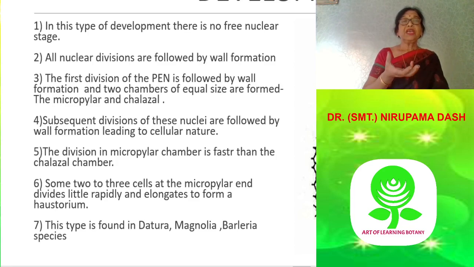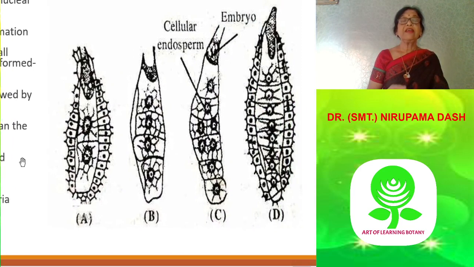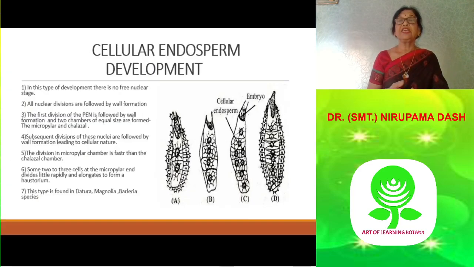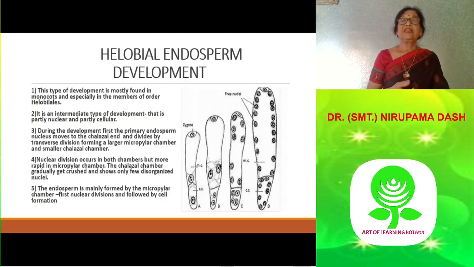The primary endosperm nucleus is pushed towards the chalazal end, and it divides into two parts, a micropylar chamber and a chalazal chamber. Division in the micropylar chamber occurs very rapidly, followed by cell wall formation, and division also occurs in the chalazal end. They produce micropylar haustoria, and chalazal haustoria formation is also seen in this cellular type of endosperm.